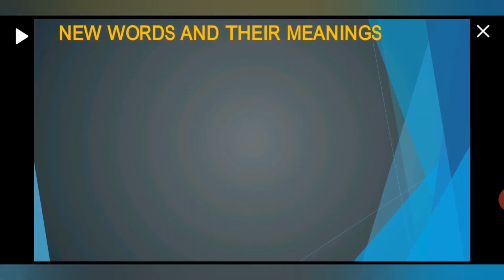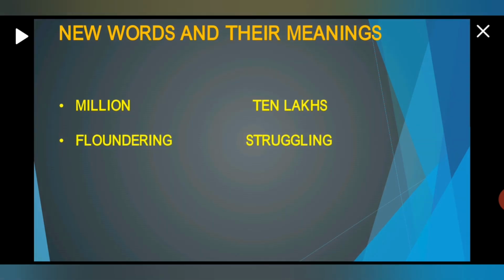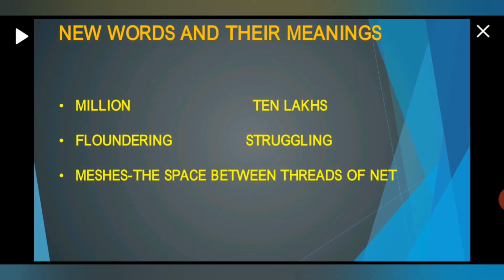Okay, now let's see. There are many new words. Let's see the new words and their meanings, children. First of all is million. Million means 10 lakhs. Floundering means struggling. Meshes means the space between threads of net. You must have seen that square or rectangle shaped space between threads of net.